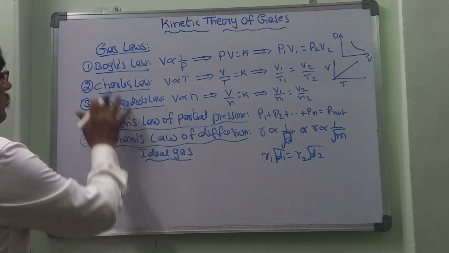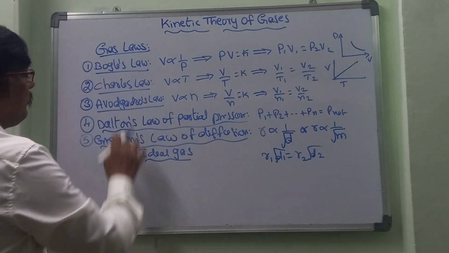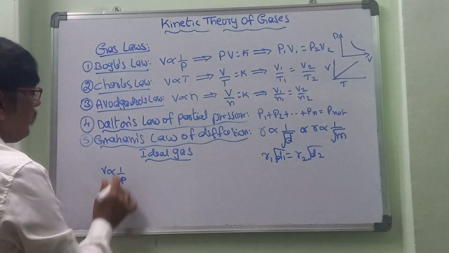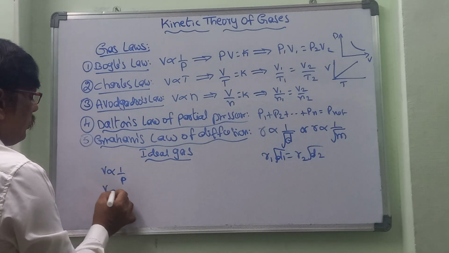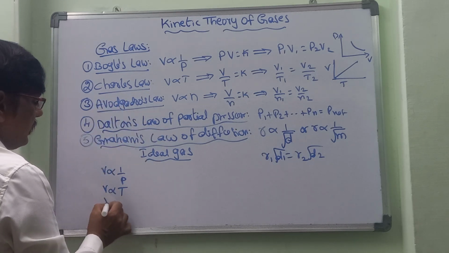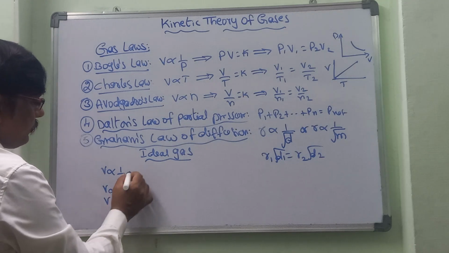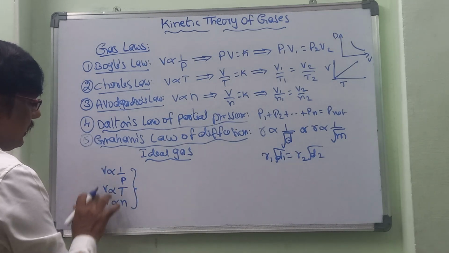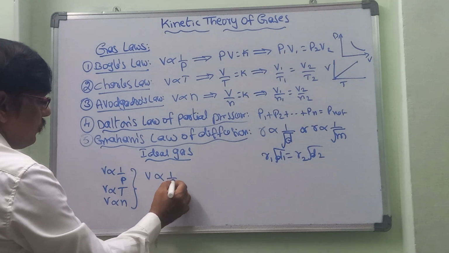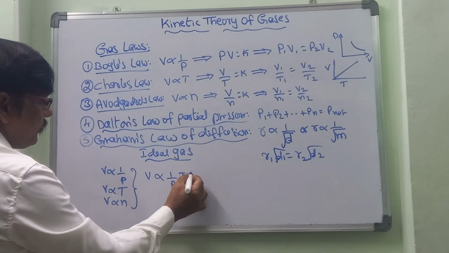So now for this one, let us take three laws. From Boyle's law, V is directly proportional to 1 by P. According to Charles's law, V is directly proportional to T. And again, Avogadro's law, V is directly proportional to n. So by combining these three, on the LHS we can find only volume. So volume is 1 by P into T into n.